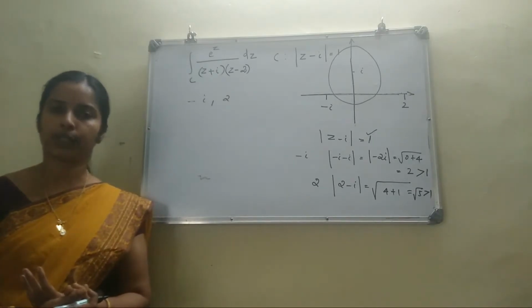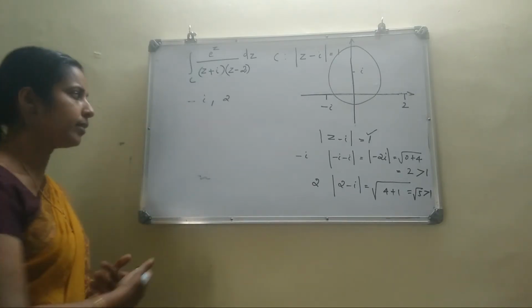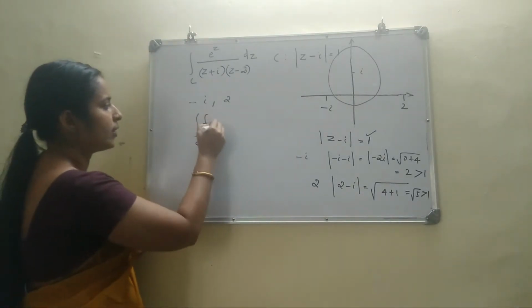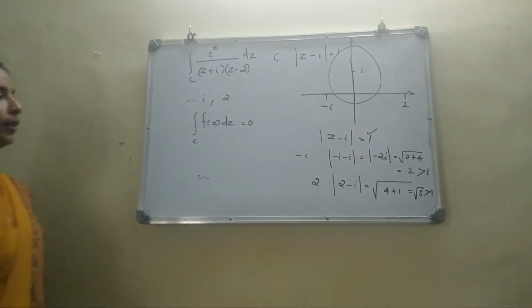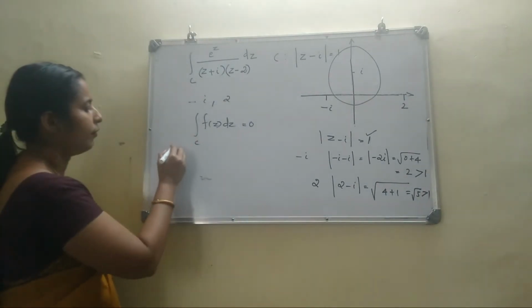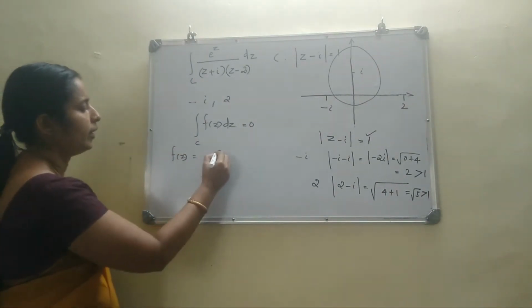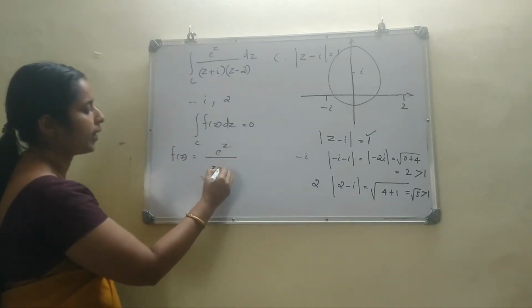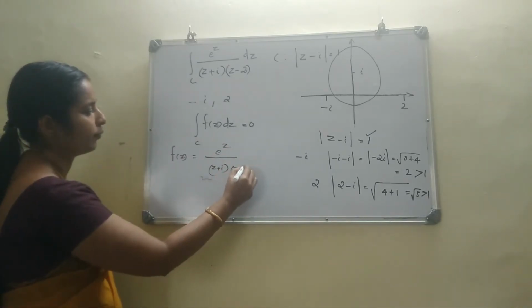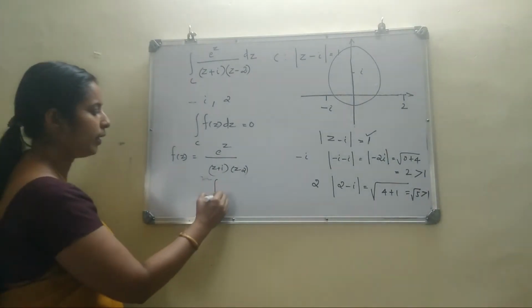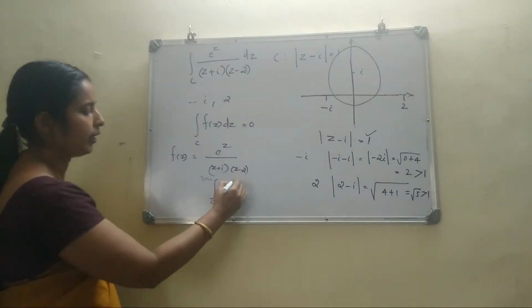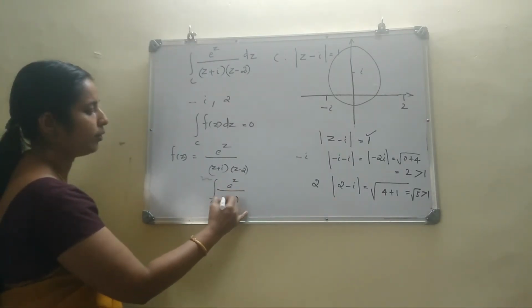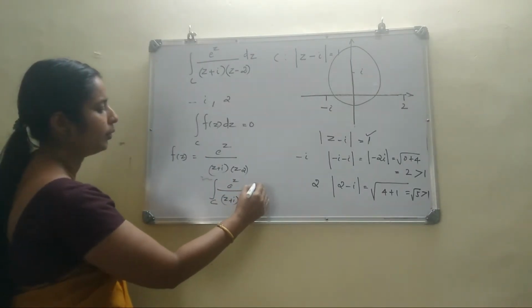So you can apply Cauchy's theorem. Cauchy's theorem says the integral over C of f(z) dz is equal to 0. Here you take f(z) as e raised to z by (z plus i) into (z minus 2). By Cauchy's theorem, the integral over C of f(z) dz is equal to 0.